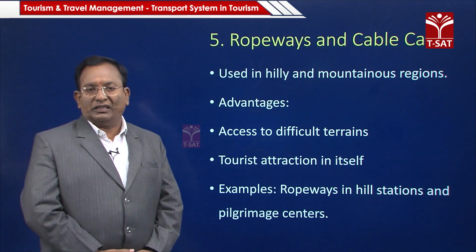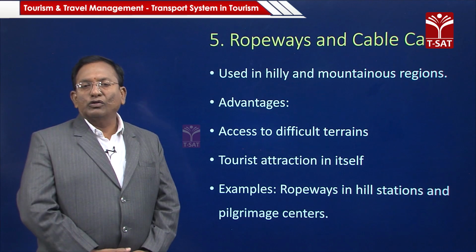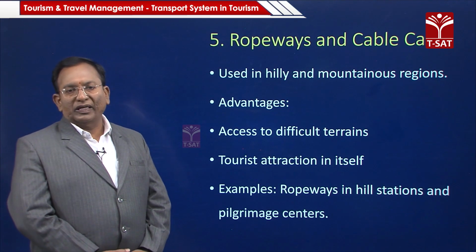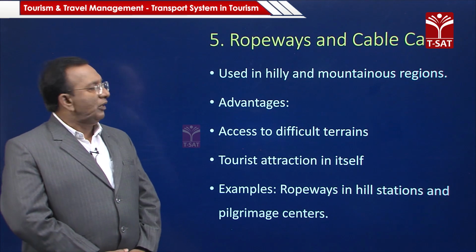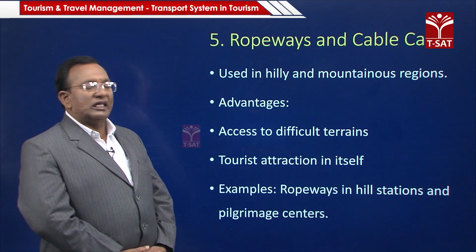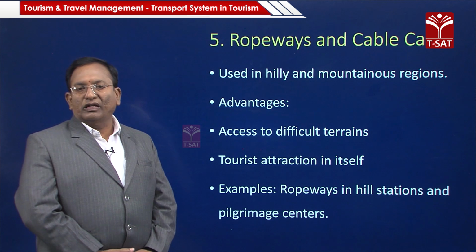And we have one more way, that is ropeways and also cable cars. We have very few of these. So, the government has to take more part in improving ropeways as well as cable cars. They are used in hilly and mountainous regions only, and the main advantage is that they give access to difficult terrain.